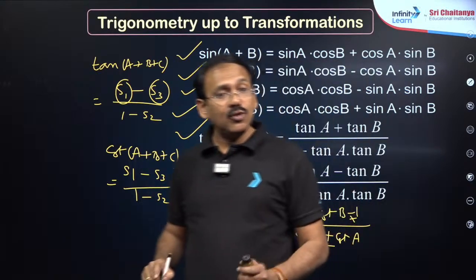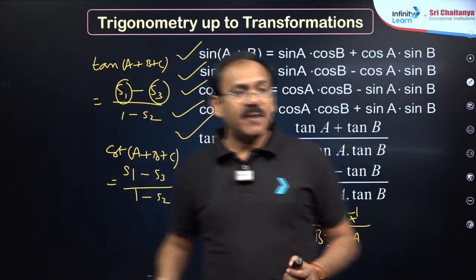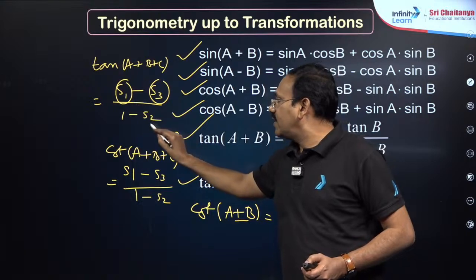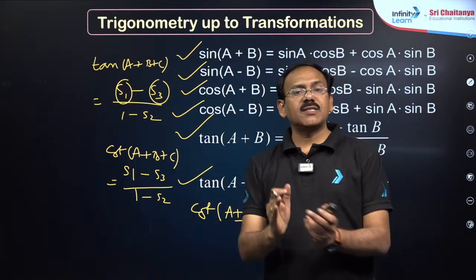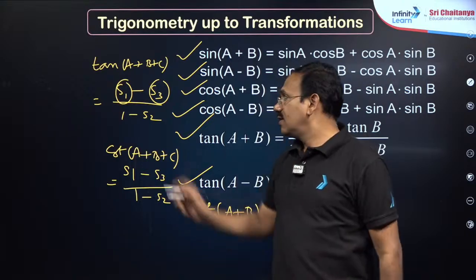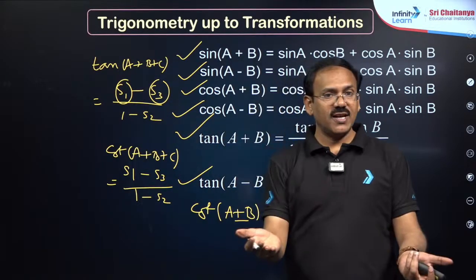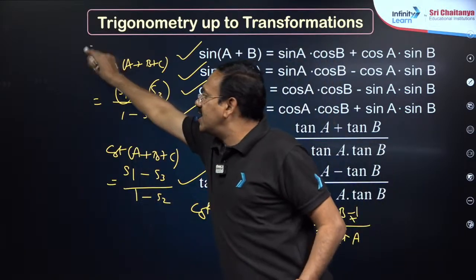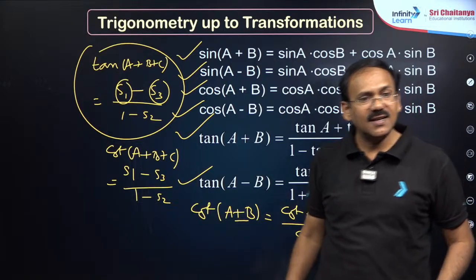From this you will get beautiful results also, my dear friends. That is, if A plus B plus C is an odd multiple of pi by 2, tan is not defined, the denominator is 0, S2 is equal to 1, tan A tan B plus tan B tan C plus tan C tan A is 1. If A plus B plus C is n pi, tan is 0, S1 is equal to S3, tan A plus tan B plus tan C is equal to tan A tan B tan C. Got it, dear students? Similarly for cot also this is important. Clear everyone?